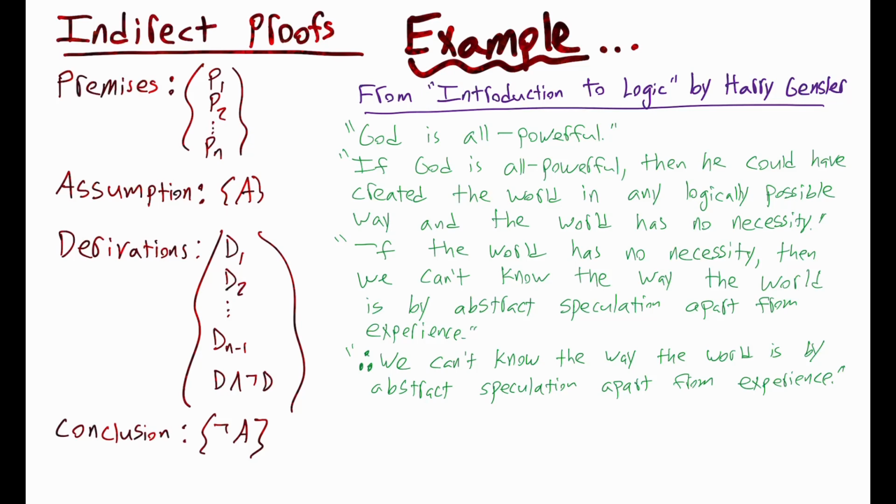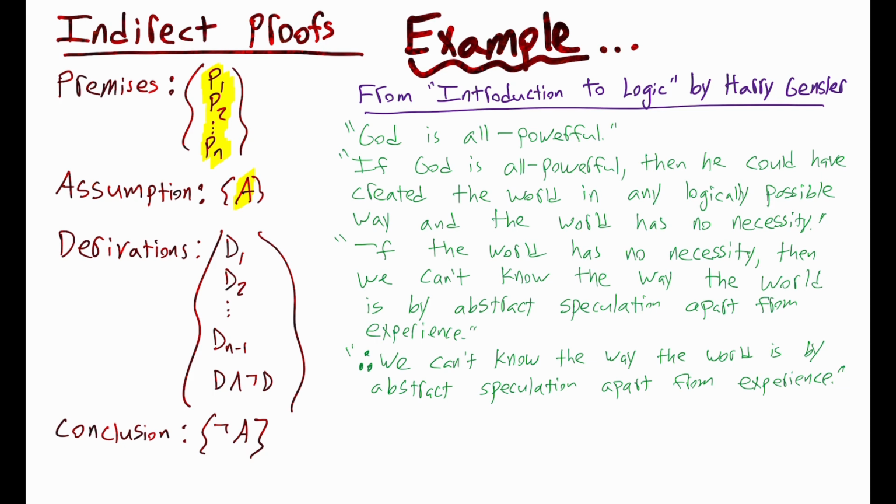We're going to consider indirect proofs, also known as reductio ad absurdum proofs, and we'll consider an example. The general structure or form of an indirect proof is as follows. We have some premises like p sub 1, p sub 2, all the way down to p sub n. We then make an assumption. We'll call that proposition A.